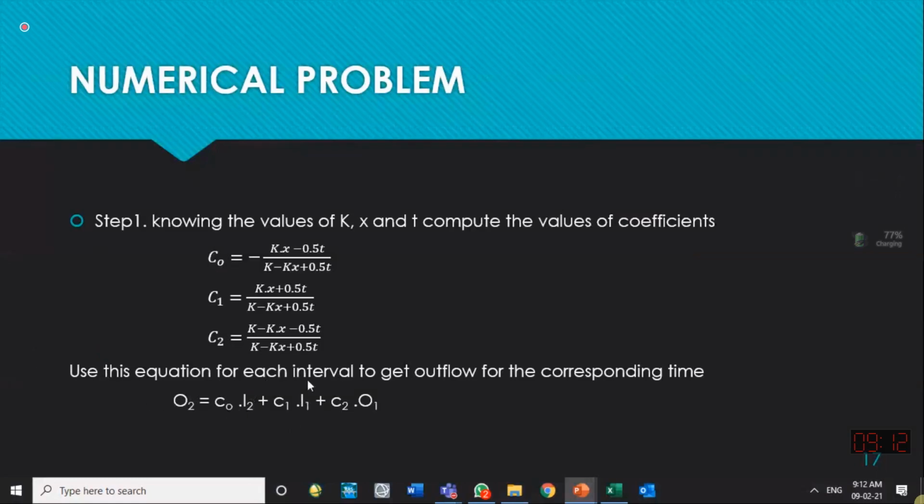We should have this equation known to us. Outflow is C naught I2 plus C1 I1 plus C2 O1. The C naught equation should be known to us: C naught is (K X minus 0.5 T) divided by (K minus K X plus 0.5 T), with a minus sign. And similarly C1 and C2. And that's how we do it.